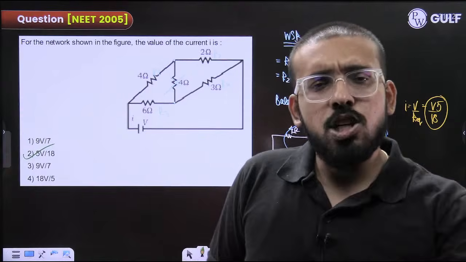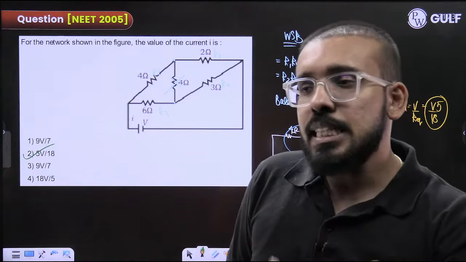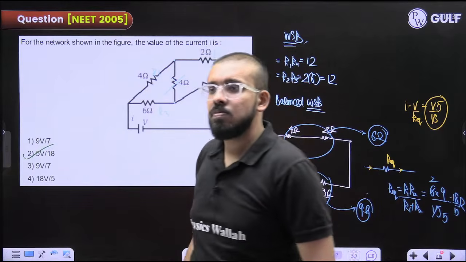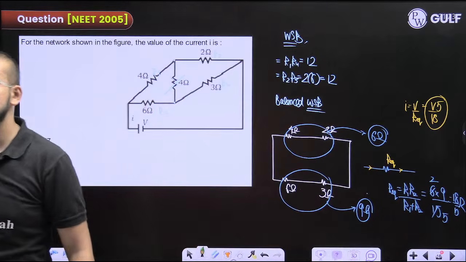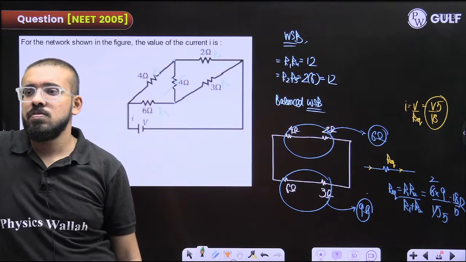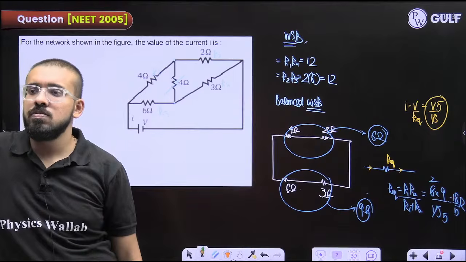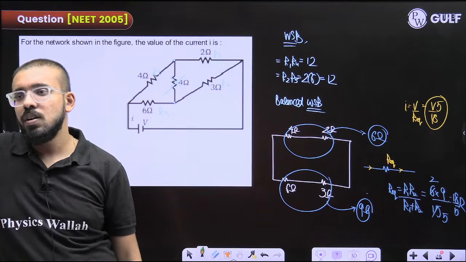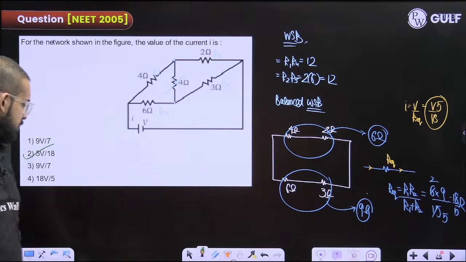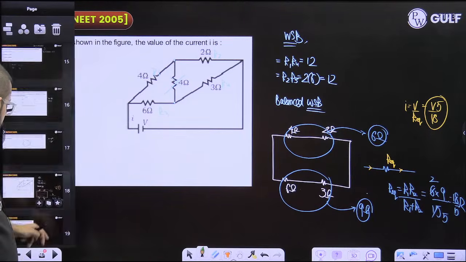Clear? The answer you will get in terms of V only because options are given in terms of V only. Yes, very good. Next.